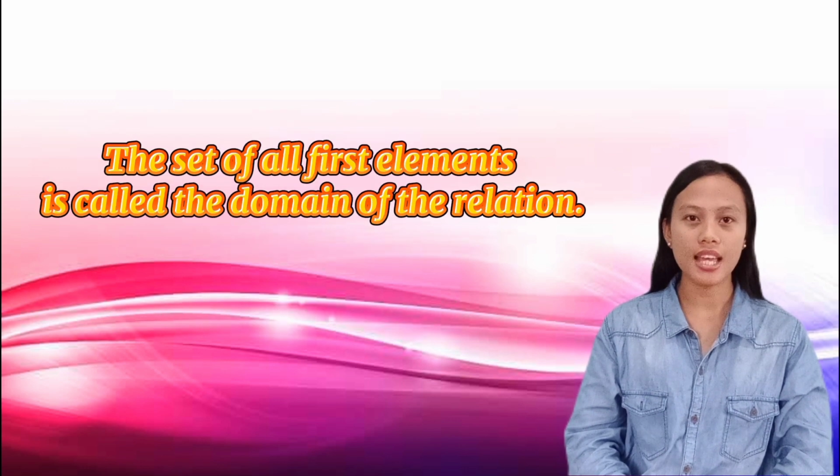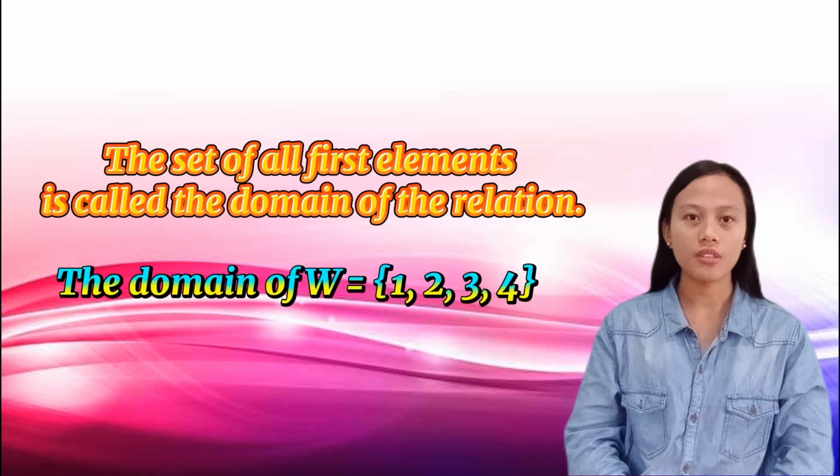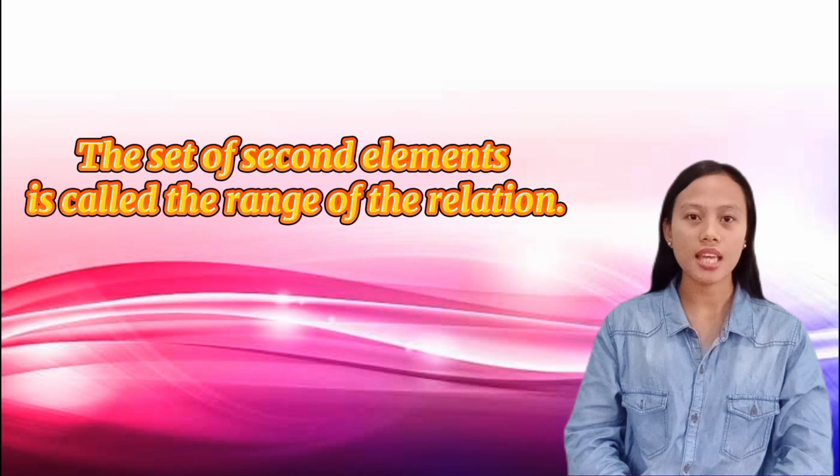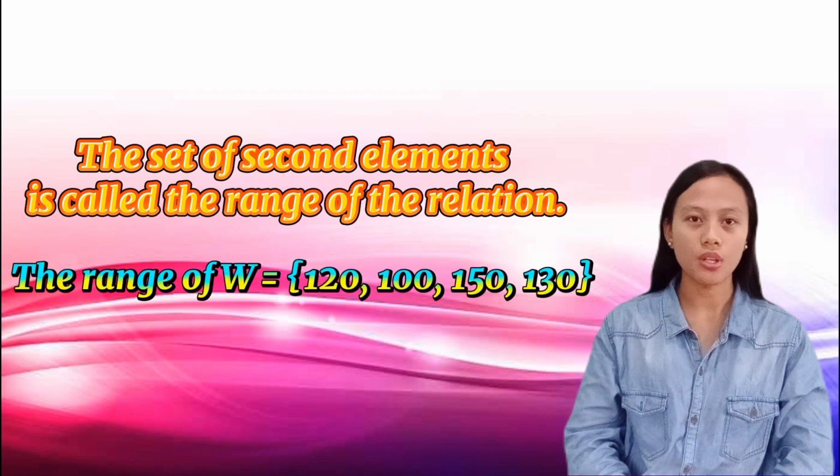The set of all first elements is called the domain of the relation. The domain of W equals 1, 2, 3, and 4. The set of second elements is called the range of the relation. The range of W equals 120, 100, 150, and 130.